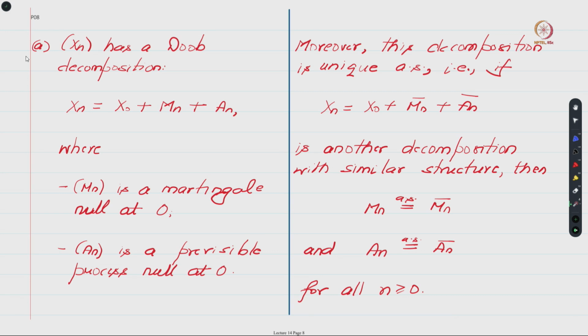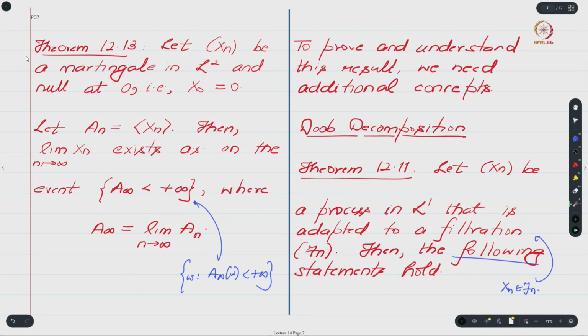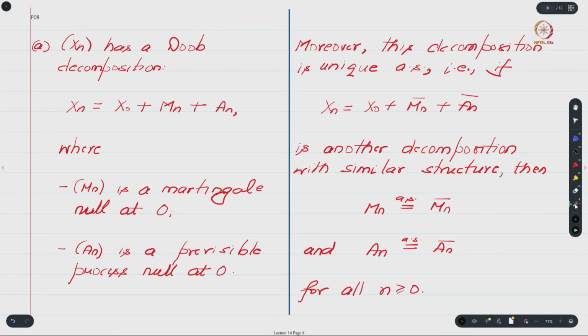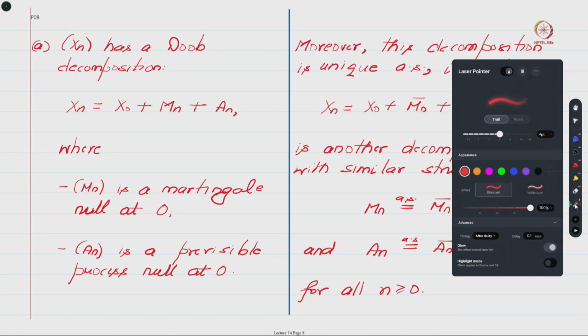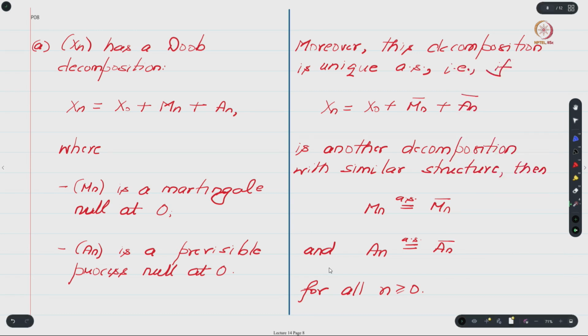The first statement says that whenever your Xn is a process in L1 and you have some filtration with respect to which it is adapted, then this Xn process has a Doob decomposition. What does the Doob decomposition state?